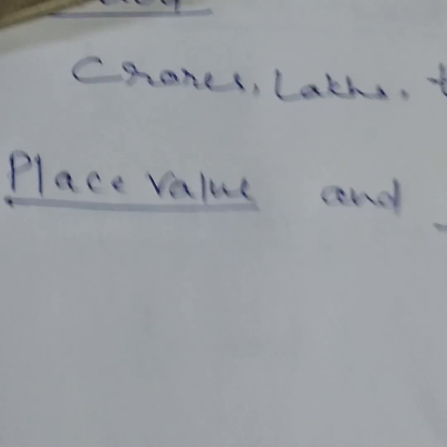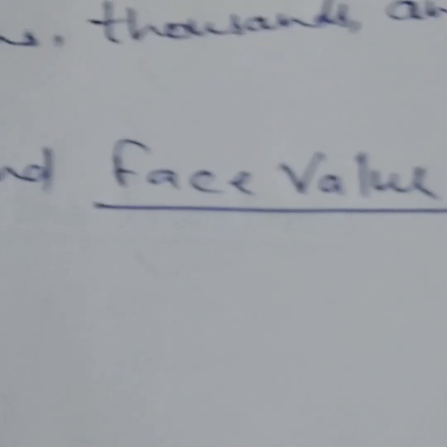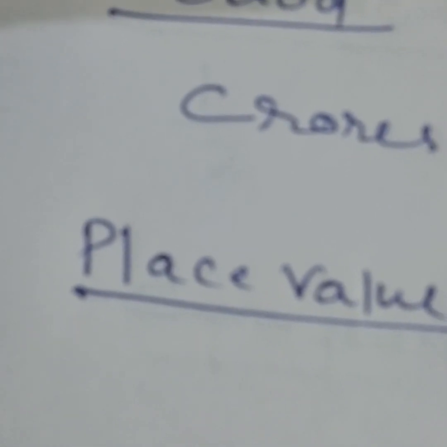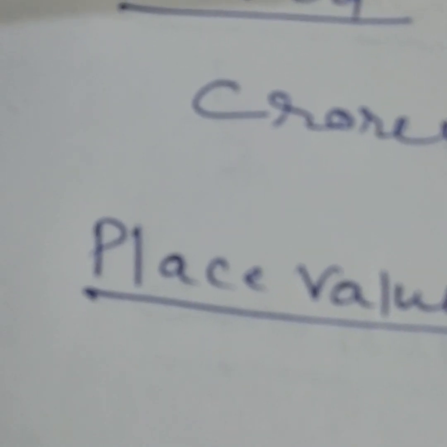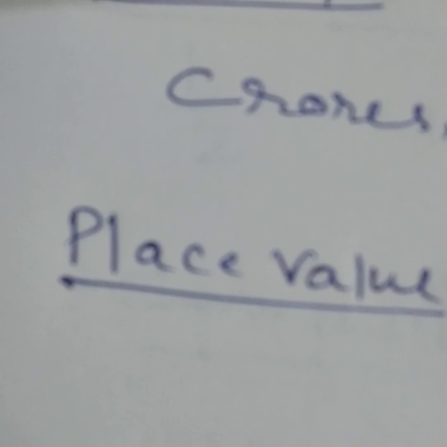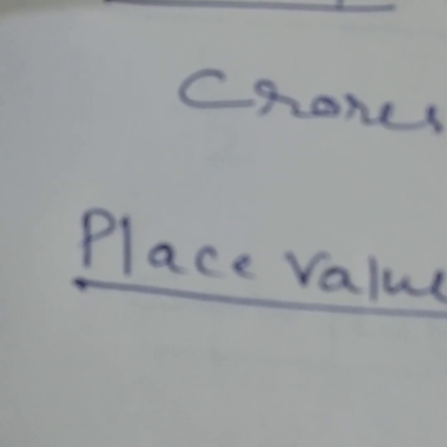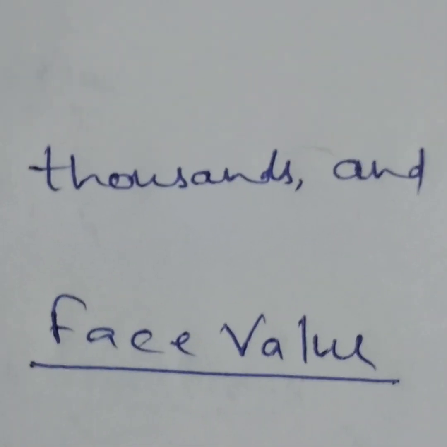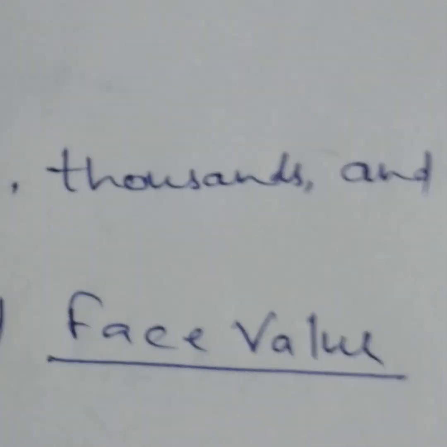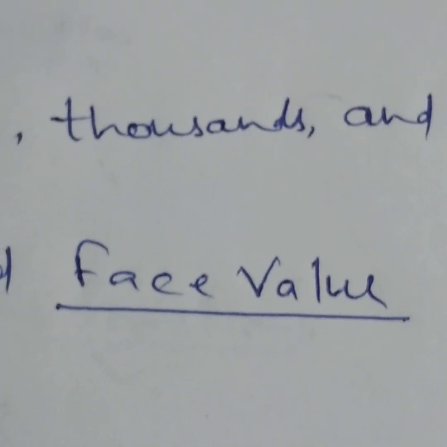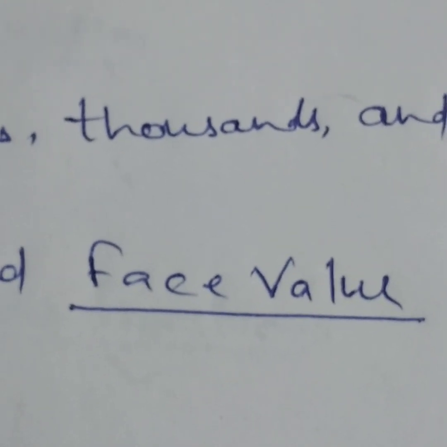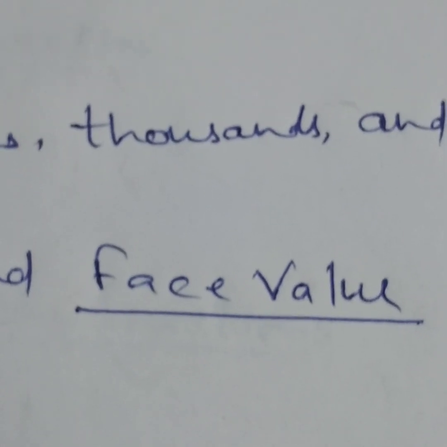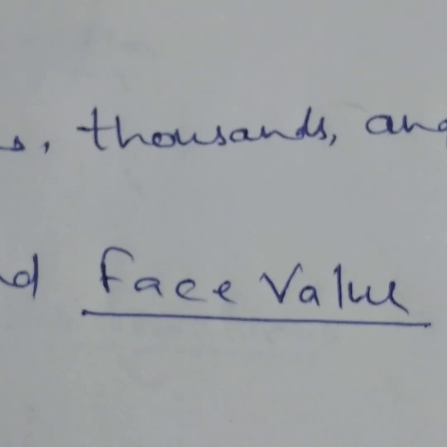Now we will discuss the place value and face value. Place value: the place value of a digit in a numeral depends upon the place it occupies in the place value chart. Now the face value. Children, the face value of a digit remains as it is, whatever place it may occupy in the place value chart.